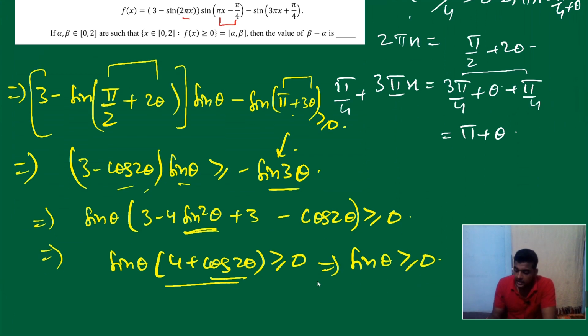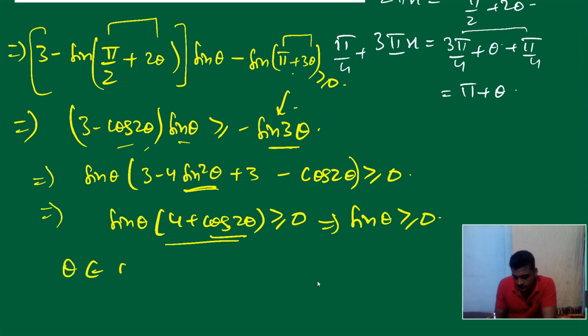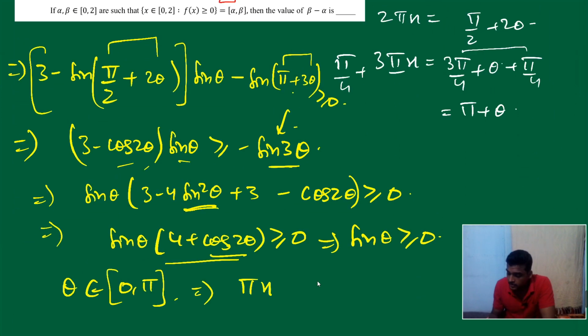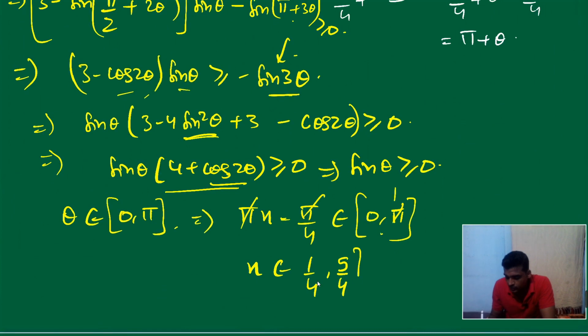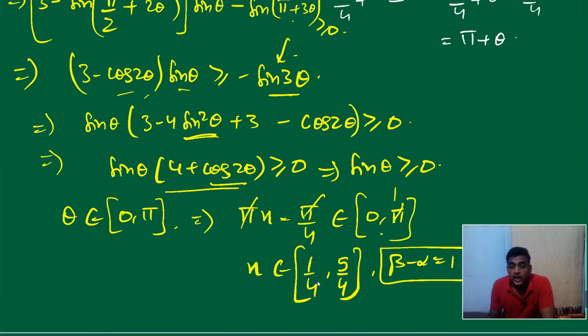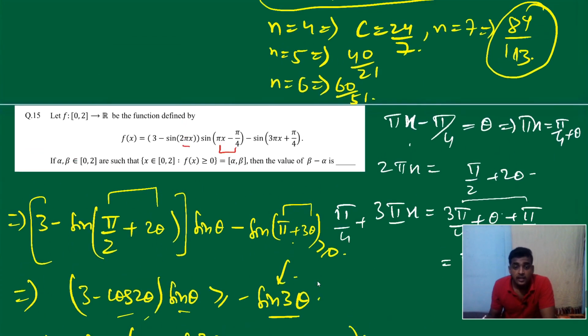Fine. Okay, sin theta positive means theta belongs to 0 to pi. Agree? Now what is theta here? Pi x minus pi by 4 belongs to 0 to pi. So pi pi cancel, it's 1, 0 to 1, right? So x minus 1 by 4, x belongs to 1 by 4 to 5 by 4. So alpha 1 by 4, beta 5 by 4, and we are asked beta minus alpha. So beta minus alpha is nothing but 1. Got it? Fine. So I hope it's clear. So what is the answer here? 1.